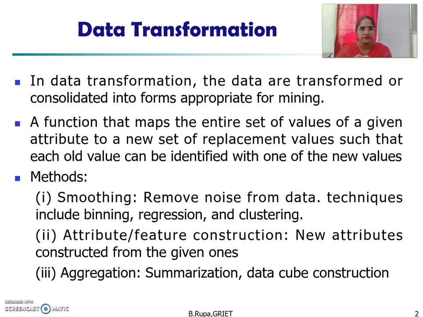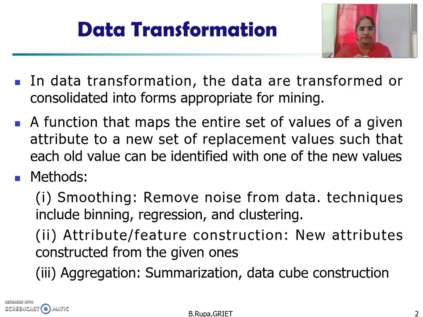The data transformation methods are smoothing, attribute feature construction, aggregation, generalization, and one more, normalization. We will see them one by one. Smoothing means removing noise from data. The techniques involved in smoothing are binning, regression, and clustering. You already know these techniques from the video on data cleaning.